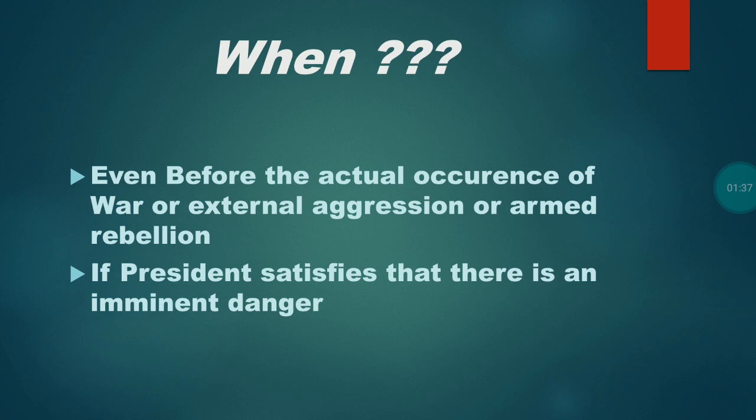When a national emergency is declared on the grounds of war or external aggression, it is called external emergency. On the other hand, when it is declared on the grounds of armed rebellion, it is called internal emergency. The proclamation of emergency may be applicable to the entire country or only part of it.